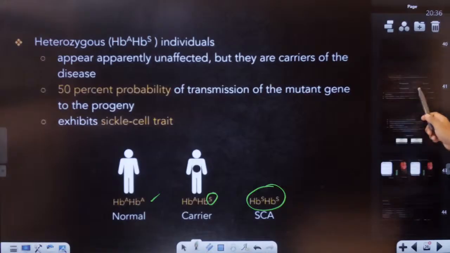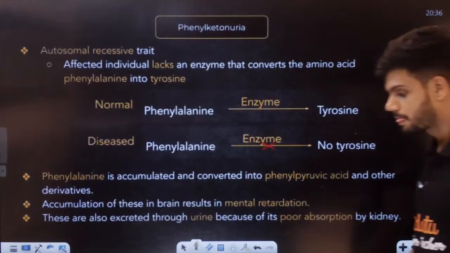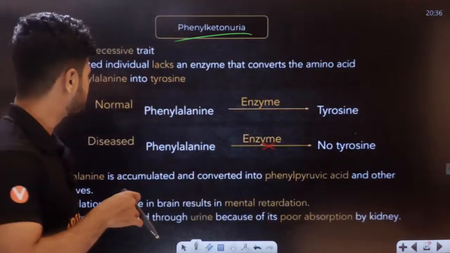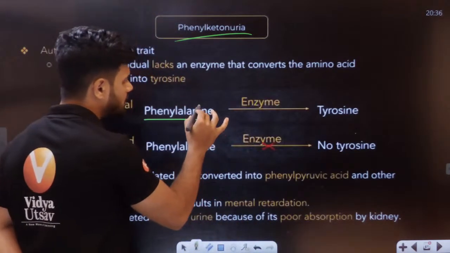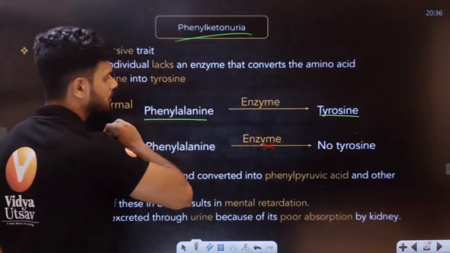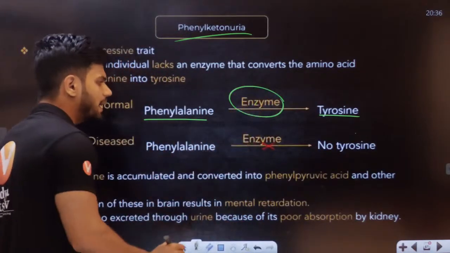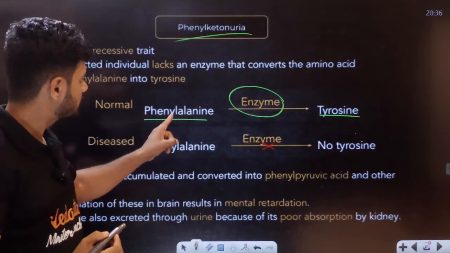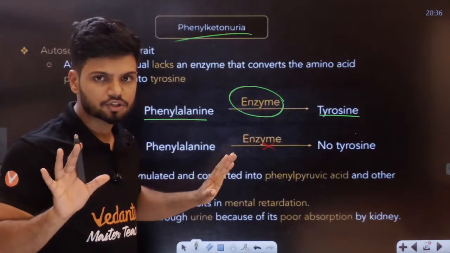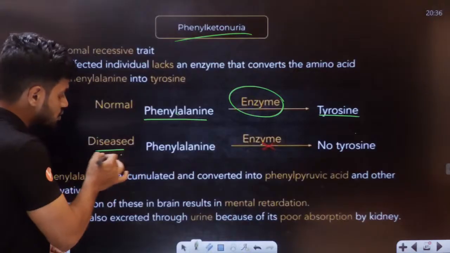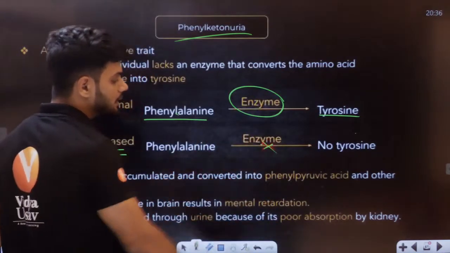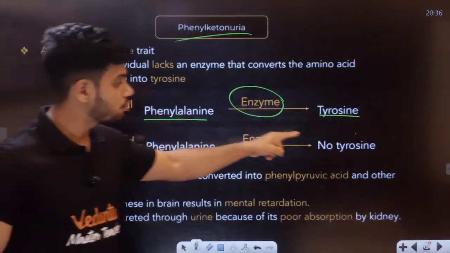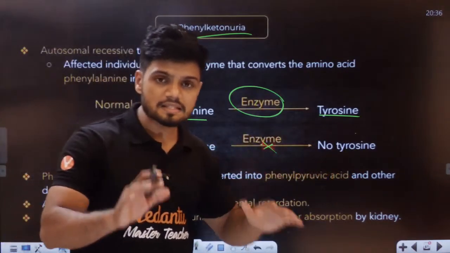Now understand what is phenylketonuria, students. Phenylketonuria is a very simple disease. In our body generally, phenylalanine is converted to tyrosine in the presence of an enzyme, phenylalanine hydroxylase. In normal condition, this phenylalanine is converted to tyrosine. But in disease condition, this enzyme is missing completely. If this enzyme is missing, phenylalanine is not converted to tyrosine.